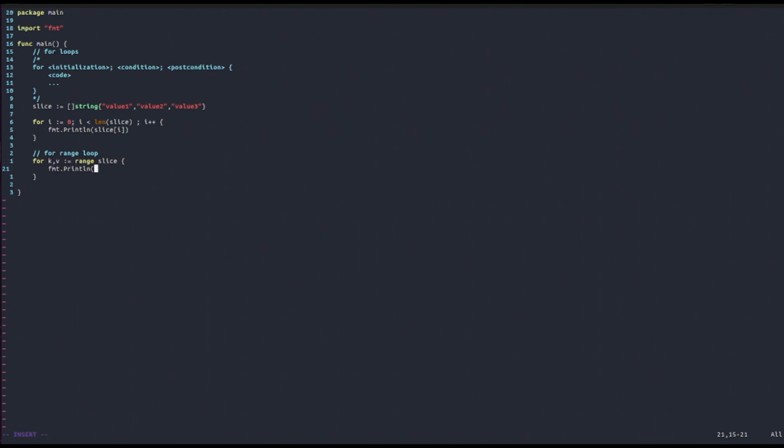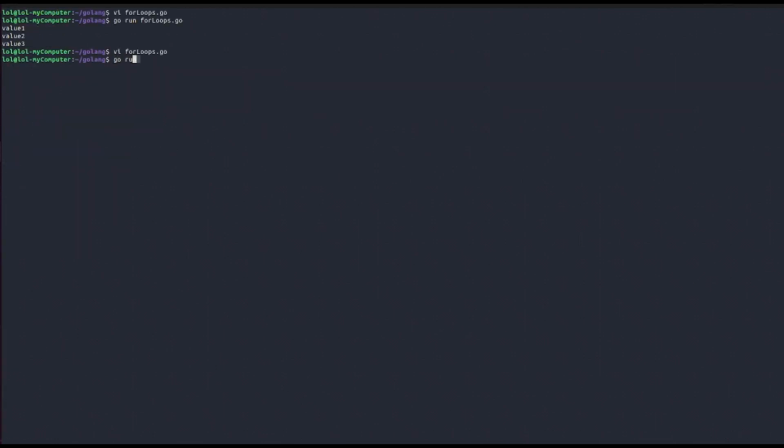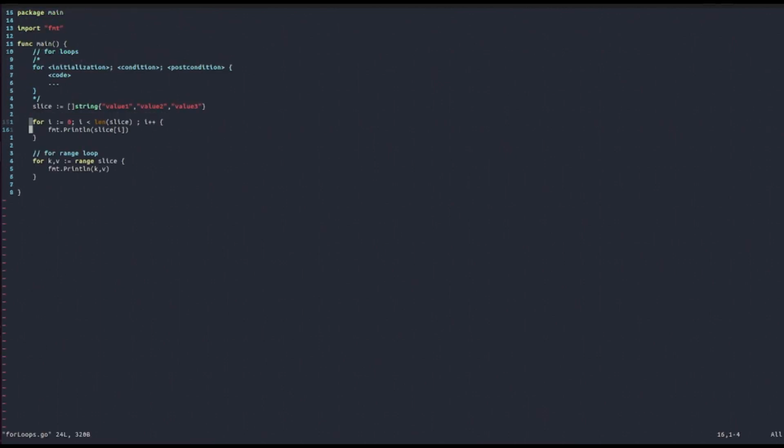Let's see what we get. As you can see, we get out the same thing because we get the values. But this time we also had the keys, and the key is just the index to which you can find the specified element. And so this is also another way of looping through a slice using a for loop.